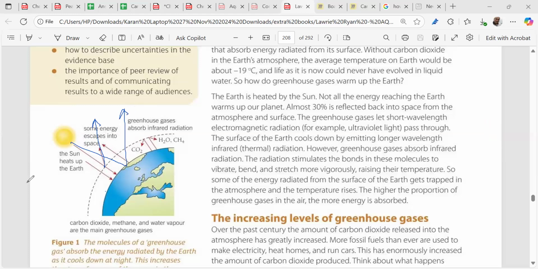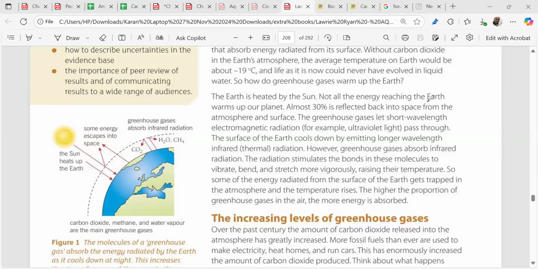Now, this is very important. About 70% of the infrared ray will be reaching the Earth's atmosphere. Now, this layer contains what? Carbon dioxide, water vapor, methane. These are the greenhouse gases. Now, these greenhouse gases are very, very essential for us to know.